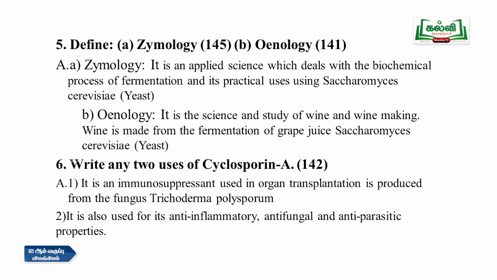Then the 6th question: Write any 2 uses of cyclosporin A. It is on page number 142, and the answer to write is: it is an immunosuppressant used in organ transplantation and is produced from the fungus Trichoderma polysporum, and it is also used for its anti-inflammatory, antifungal and anti-parasitic properties. So these are the 2 points you have to write for the uses of cyclosporin A.